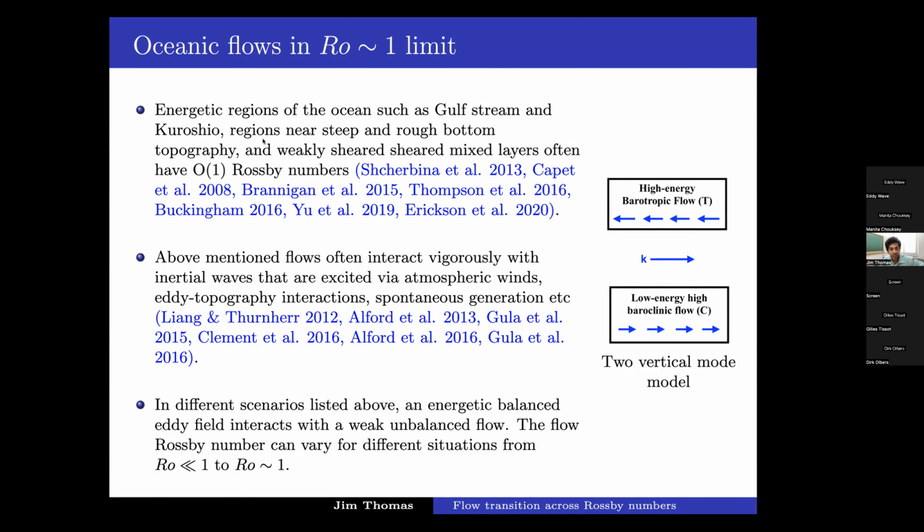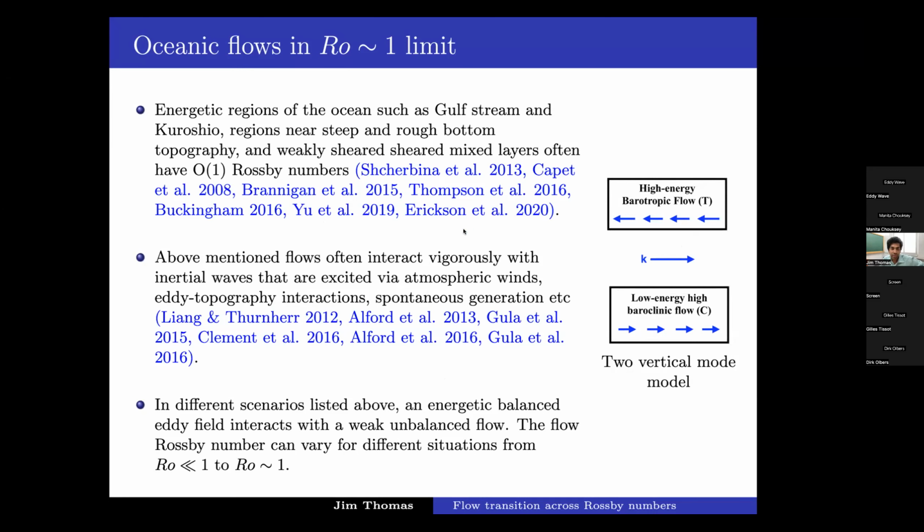And these can interact with these order one Rossby number flows in different dynamic regions in the ocean. So we decided to look at this interaction using an idealized model. So we're thinking of a situation where we have an order one or high energy barotropic flow. The schematic is shown here. We have an order one high energy barotropic flow, and we have a low energy high baroclinic flow. So a lot of times these interactions excite waves which are not often very, very energetic. The wave energy levels can be pretty small, especially in spontaneous generation or eddy topography interactions.